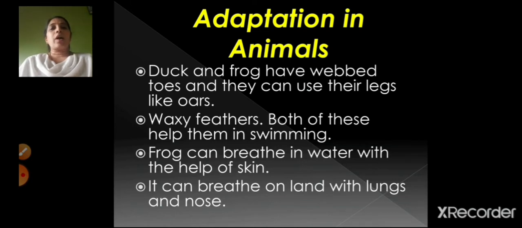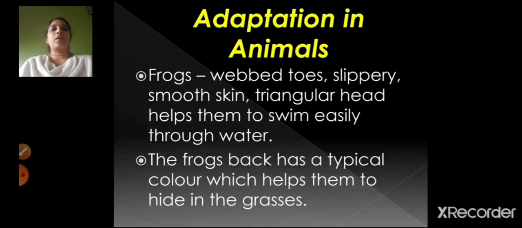So duck and frog, they have got webbed toes, and because of these webbed toes and waxy feathers, it helps them in swimming. Frogs, when they are in water, can breathe with the help of the skin, and when they are on land, they can breathe with the help of the lungs and nose. Now frogs, children, have got webbed toes, slippery smooth skin, and a triangular head. Because of all these characteristics, it helps them to swim easily through the water.